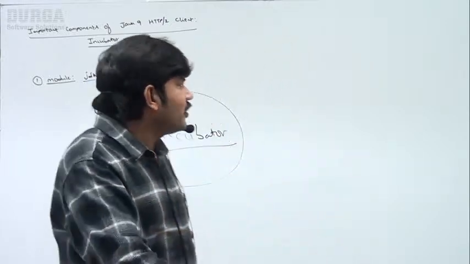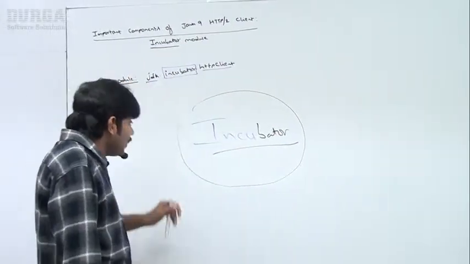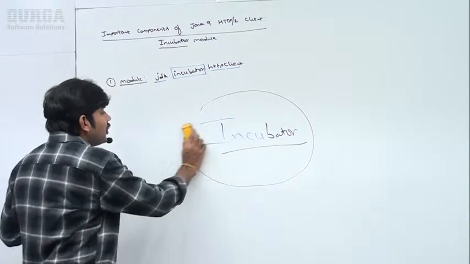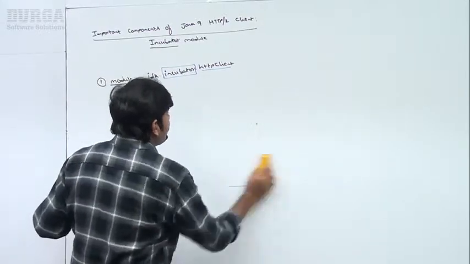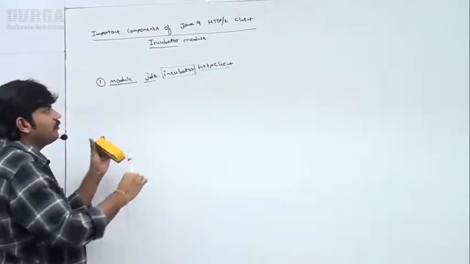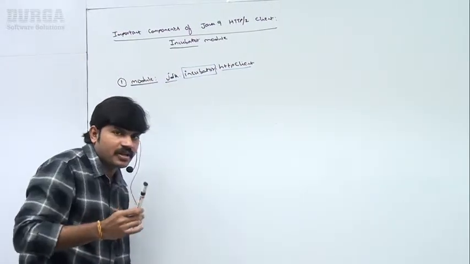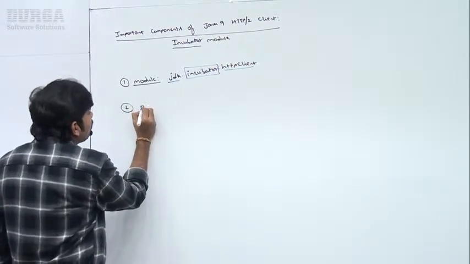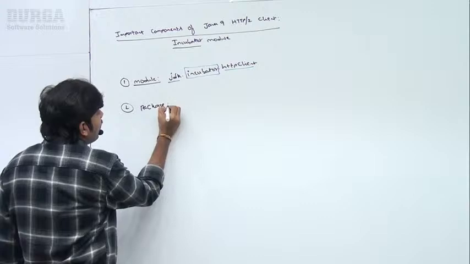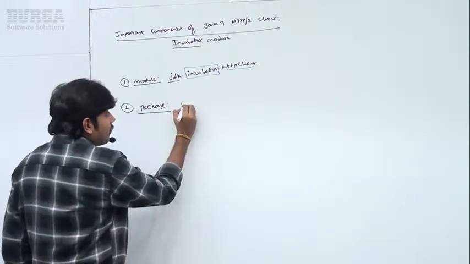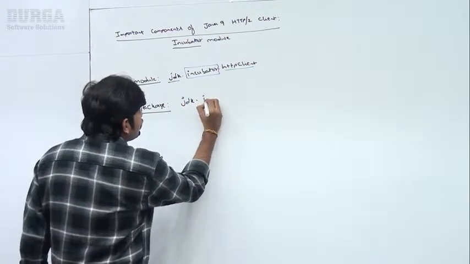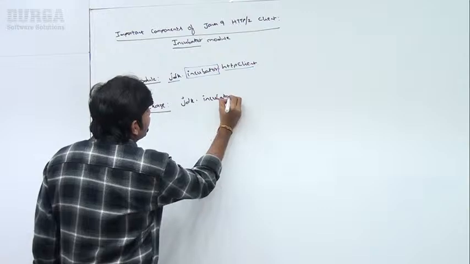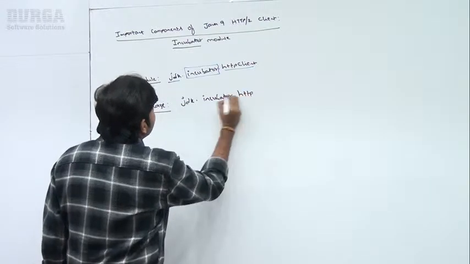So what is the module name? Java 9 important components. In Java 9, the HTTP 2 client module came: jdk.incubator.httpclient. Next, what is the package name? Sir, the package name is jdk.incubator.http.